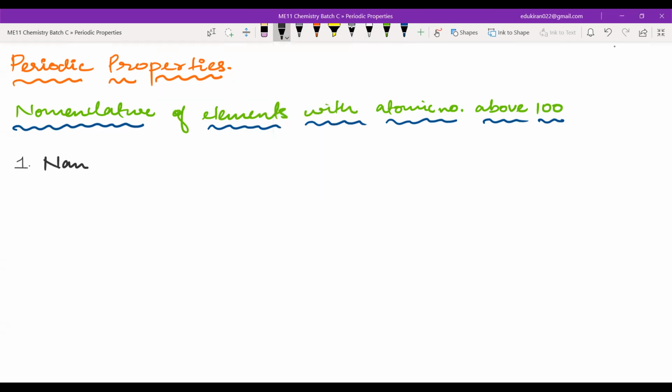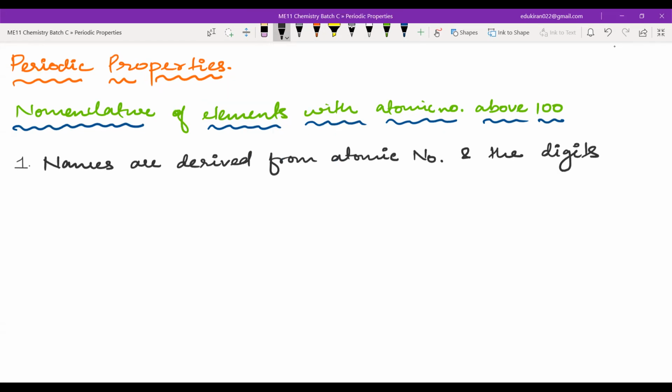The first rule is: names are derived from atomic number and the digits in the atomic number.